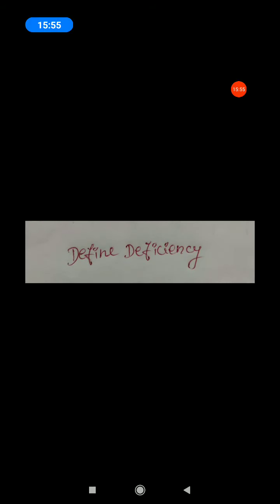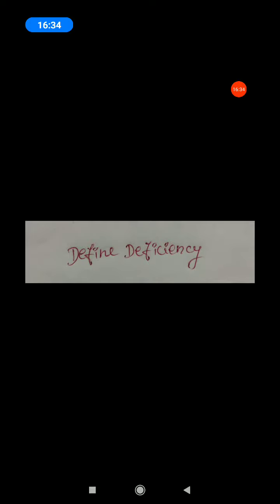Define deficiency. Section 2.4, page number 15, deficiency disease, first line. A person may be getting enough food to eat, but sometimes the food may not contain a particular nutrient.